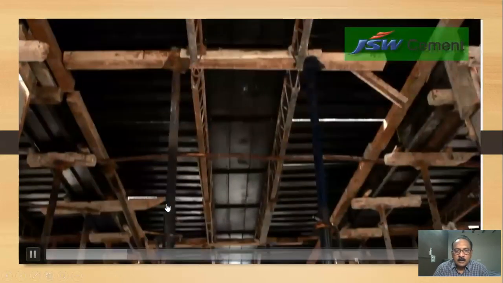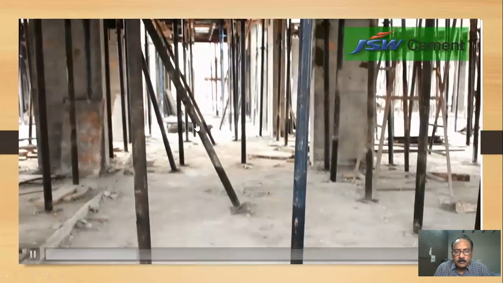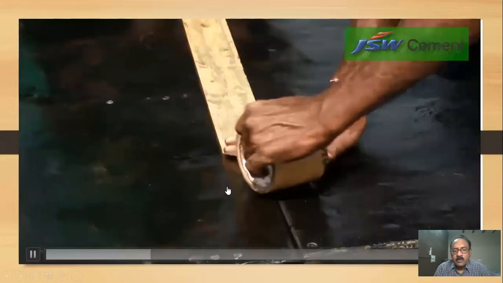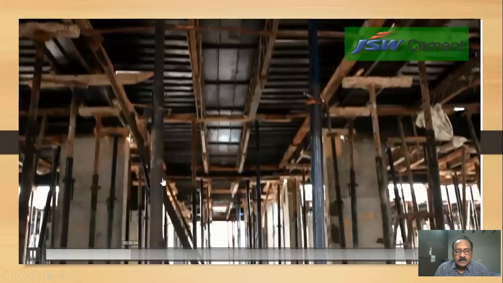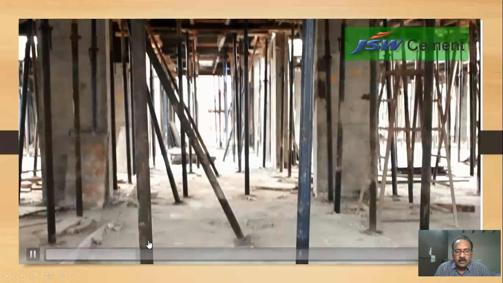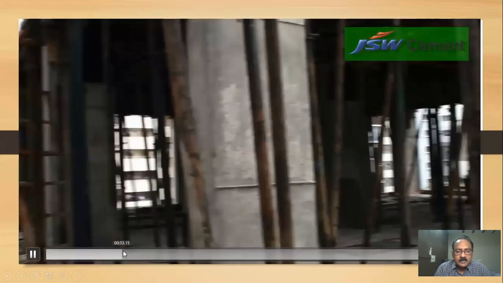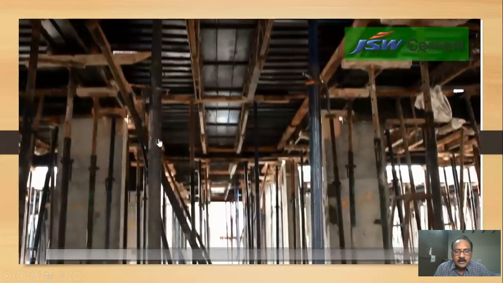Here, generally in villages, towns, and in olden days, previous 5 to 10 years back, we had wooden formwork. Now everywhere we are using steel formwork, steel supports, because you can adjust and leveling is very easy.